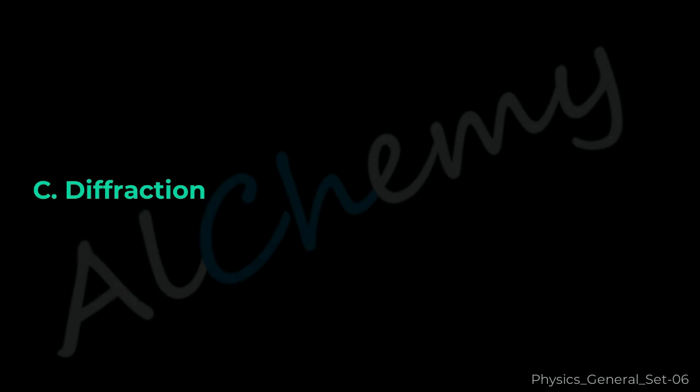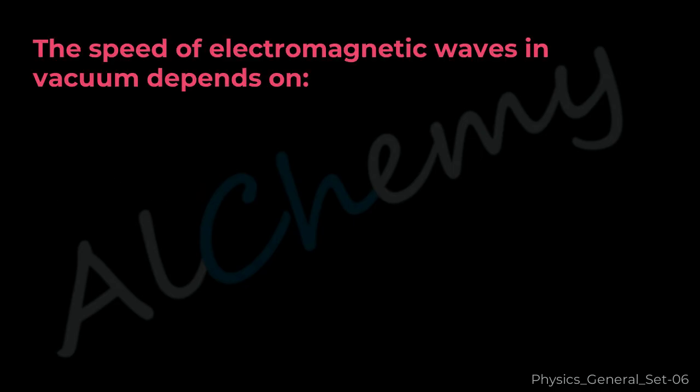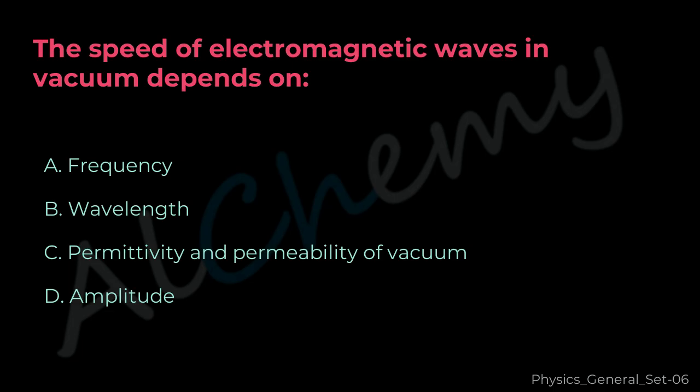The correct answer is C. Diffraction. Question 43. The speed of electromagnetic waves in vacuum depends on A. Frequency, B. Wavelength, C. Permittivity and permeability of vacuum, D. Amplitude.